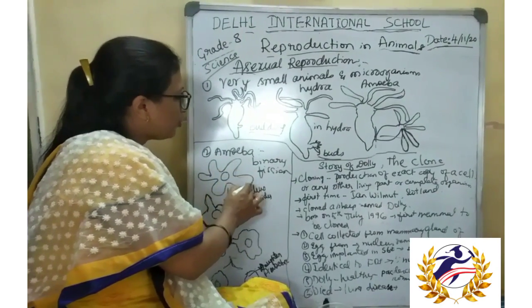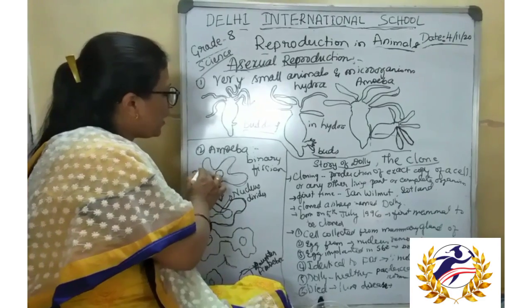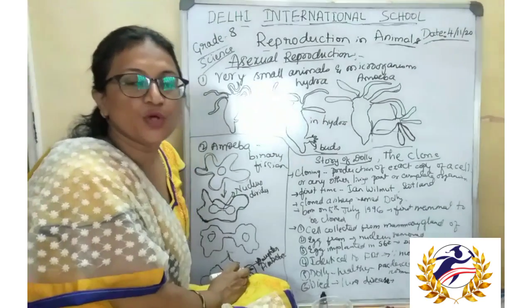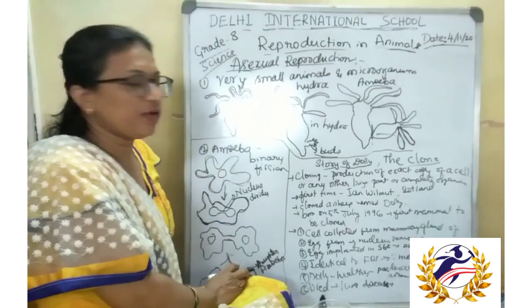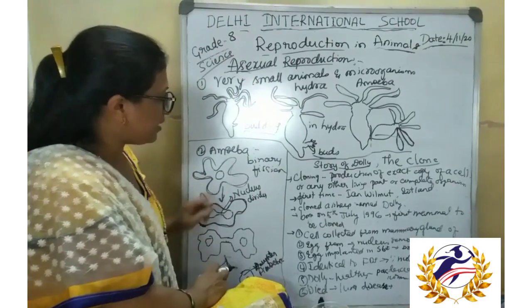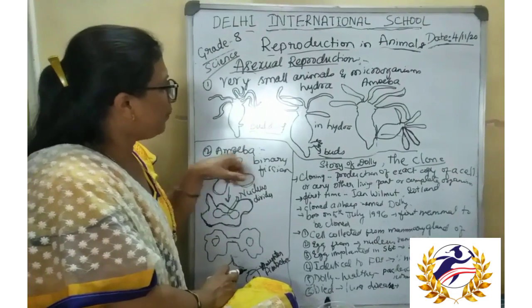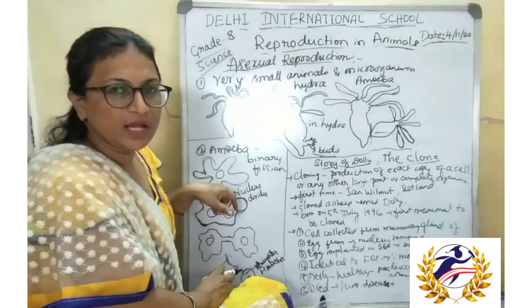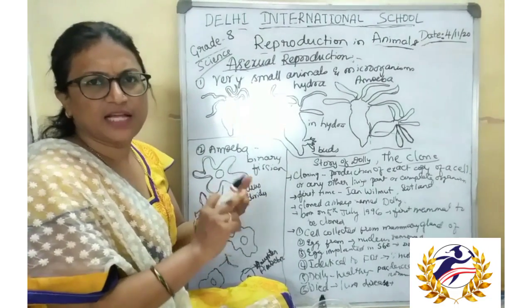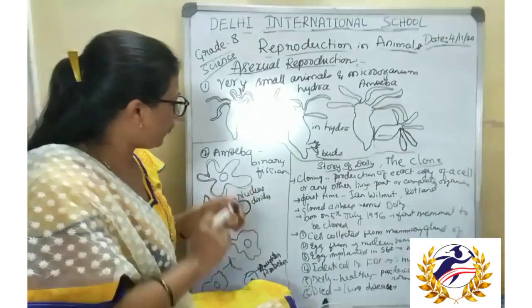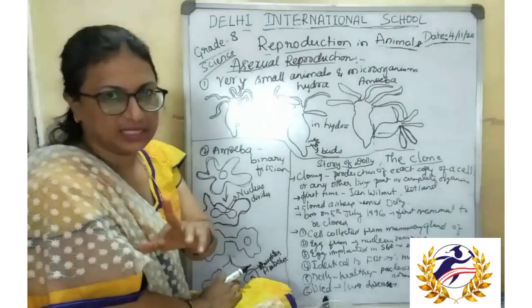These finger-like outgrowths which emerge from the body are called pseudopodia. Pseudo means false, so it is a false-footed organism. This amoeba is a unicellular organism, where digestion, excretion, reproduction, everything takes place from a single cell.